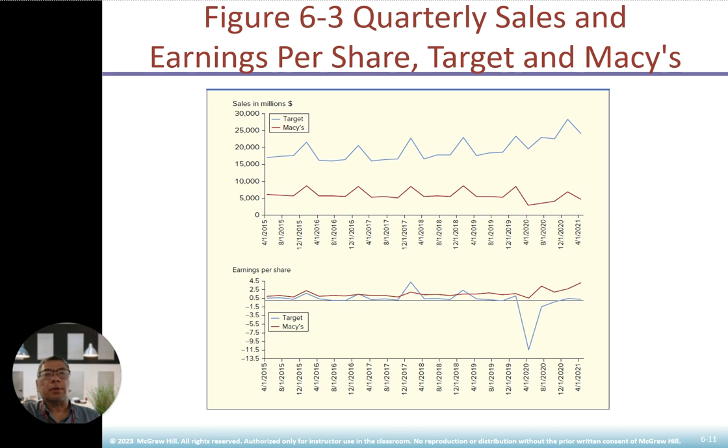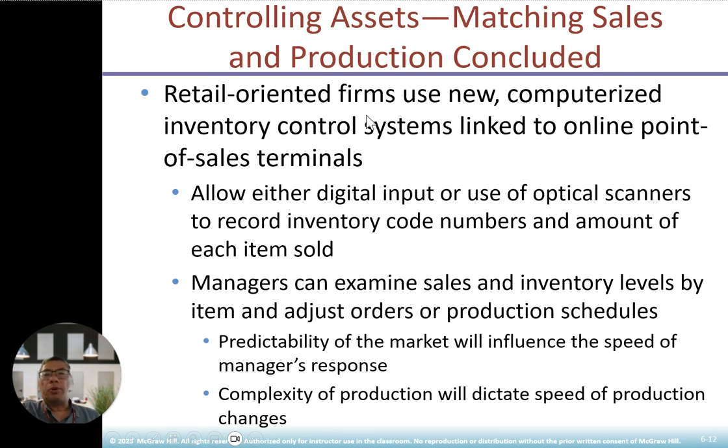That's the key. And then retail-oriented firms use a new and competitive inventory system, the POS system, to link the online point of sales inventory. For now, it's called Salesforce. It's the new system that is very popular in North America because it is a point of sales system. It allows either digital input or use of an optical scanner to record inventory code numbers and the amount of each item sold. Managers can examine sales and inventory levels by item and adjust orders or production schedules. How predictable the market is will influence the speed of managers' response, and the complexity of production will dictate the speed of production changes.